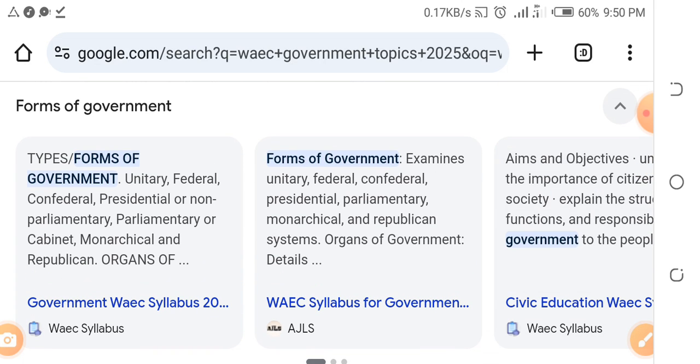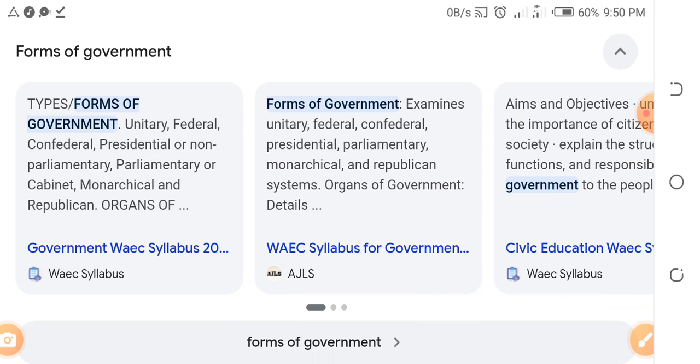Forms of government. This one will come out. In fact, this topic comes out in WAEC, NECO, and JAMB. Okay. So study things like unitary government, federal system of government, confederal system of government, parliamentary system of government, presidential and non-presidential system of government, cabinet system of government, monarchical system of government, republican system of government.